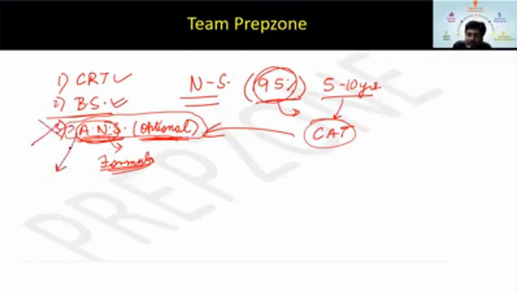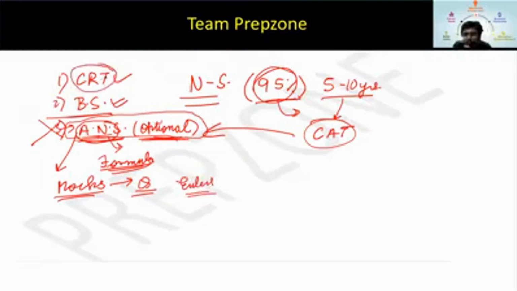But I have a plan. You start giving mocks, as you are already giving, I hope. In case you face a problem with any question that we cannot solve by Euler or the concepts we have discussed till now, or by CRT that we will discuss today and the base system, then we can take up this topic, advanced number system, if required. So if required, then we will have this session, not now, but let's say one month down the line, subject to you facing problems in number system in mocks, because ideally you should not face any problems.